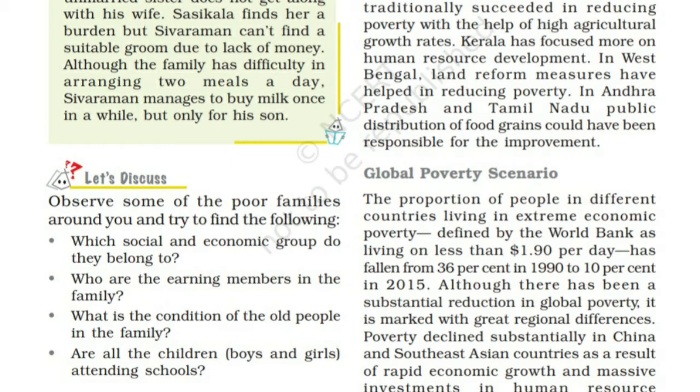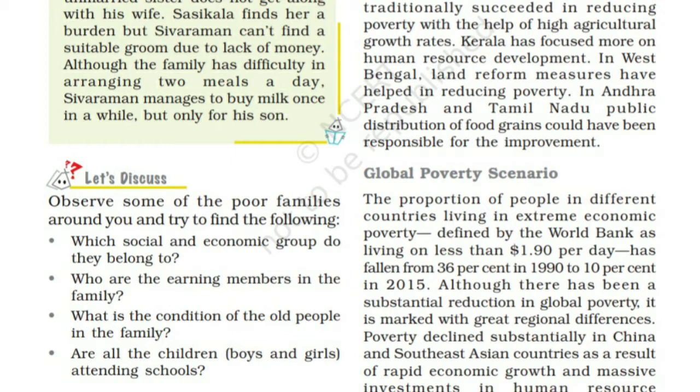Because of high agricultural growth rates. Kerala focused on human resource development. West Bengal introduced land reform measures. Andhra Pradesh and Tamil Nadu concentrated on public distribution of food grains. Because of this, we can see a significant decline in poverty in these states.